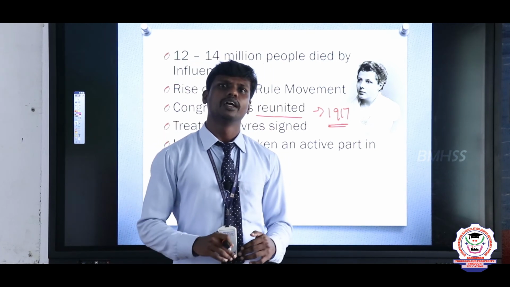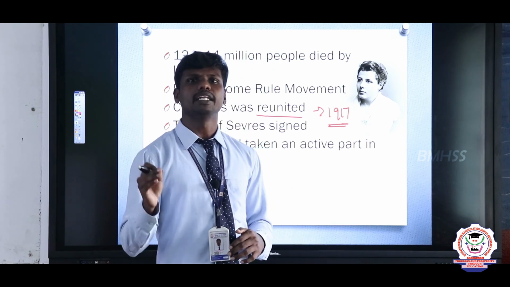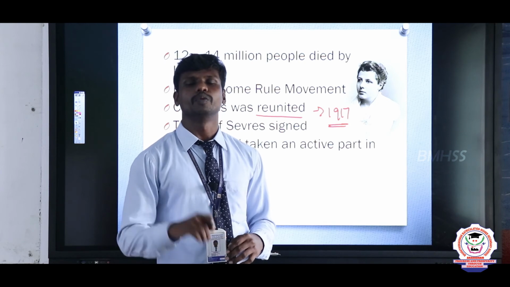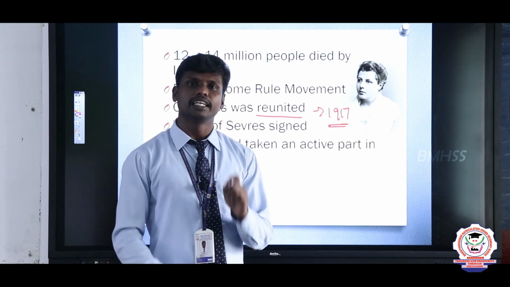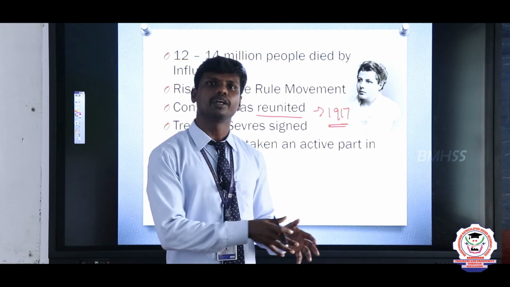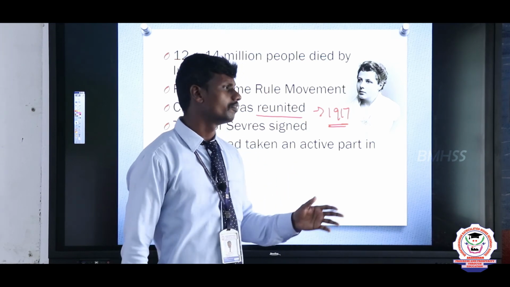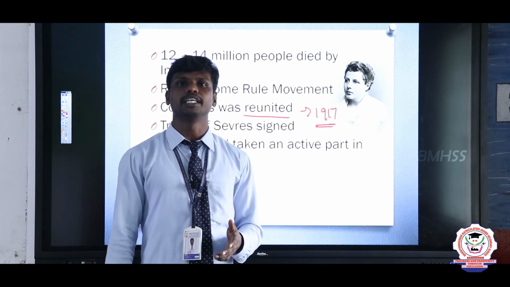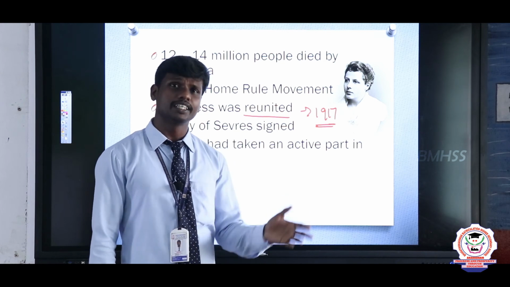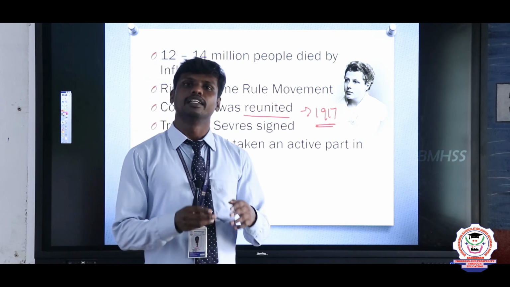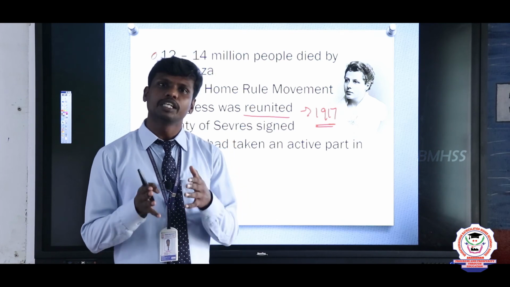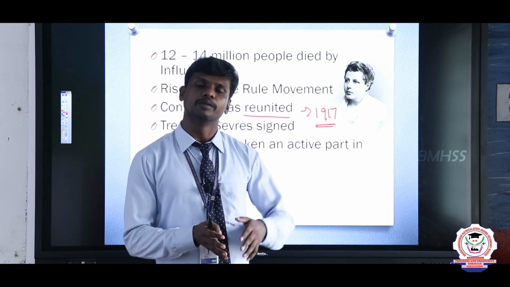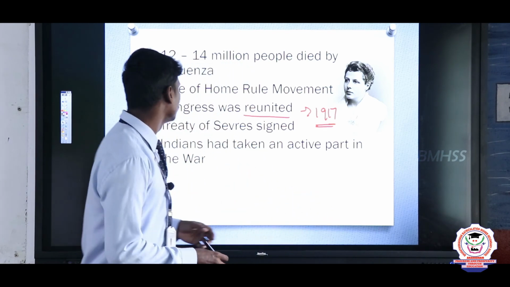So they started to conduct a number of meetings, particularly one revolutionary movement. The movement is called the Khilafat movement. It was started in the year 1920. At that time, Gandhiji gave a very important role and support to the Muslims. In 1920, the non-cooperation movement was started by Mahatma Gandhiji after the Khilafat movement. In the time of the non-cooperation movement, the Muslim people also gave a number of supports. It shows that Gandhiji gave importance to the Muslim people also. So that is what we need to know.